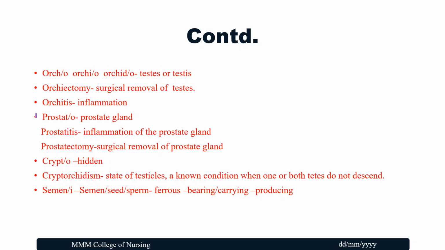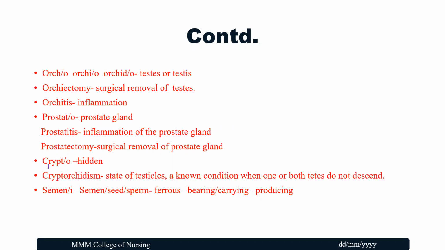Now let's move on to the next word. Prostato means prostate gland, something related to the prostate gland. So prostatitis means inflammation of the prostate gland. Prostatectomy means surgical removal of the prostate gland.